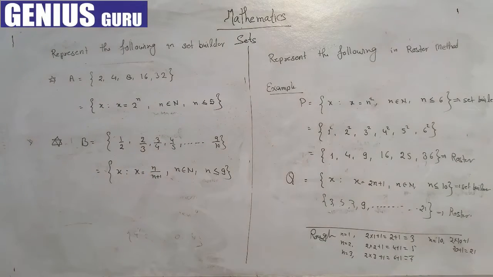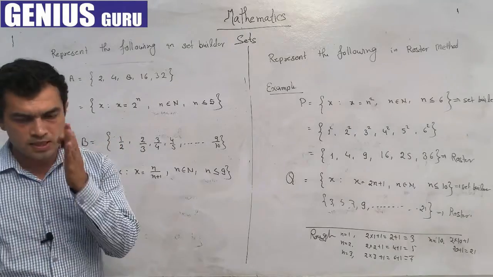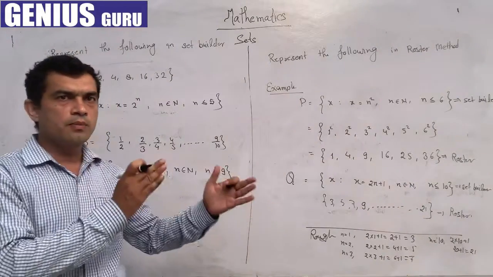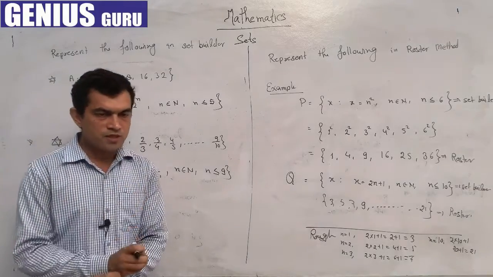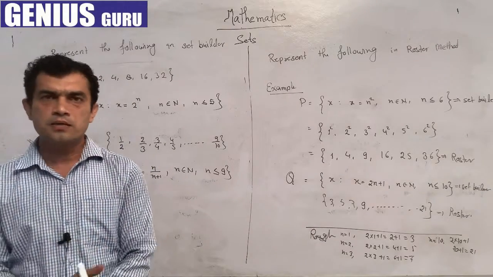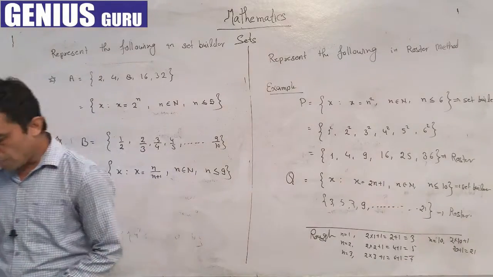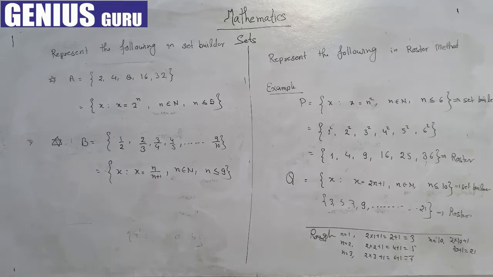So students, we have covered the definition of set, what is a set, and how we can represent a set in two ways, roster method and set builder method. Now first we discuss some standard collections of sets of numbers in mathematics, how we can represent different collections of numbers as a set.